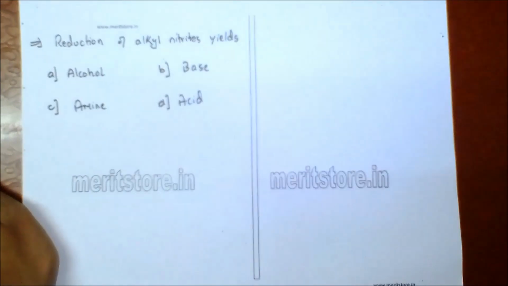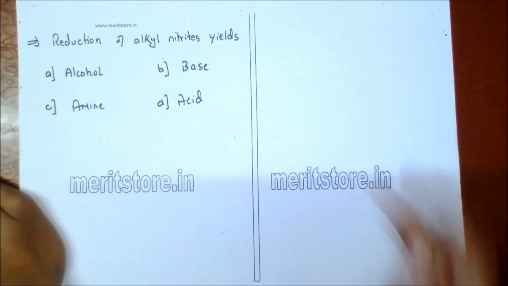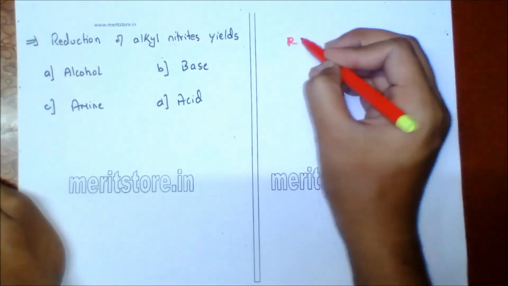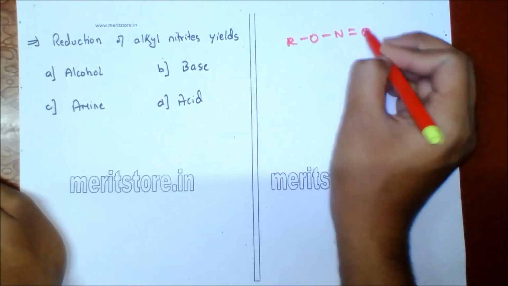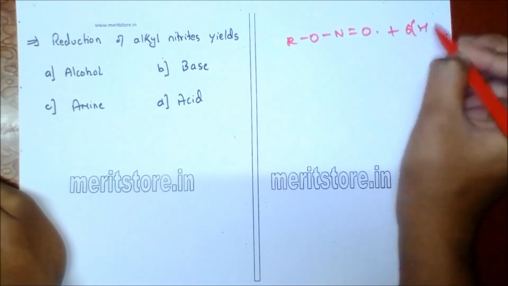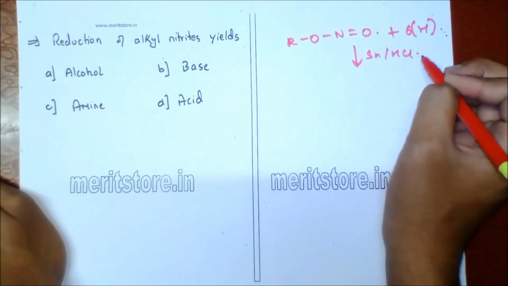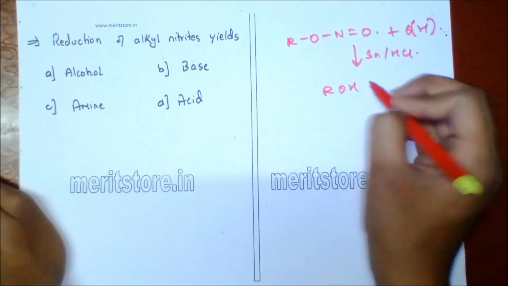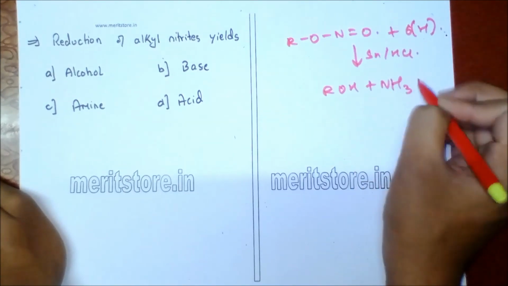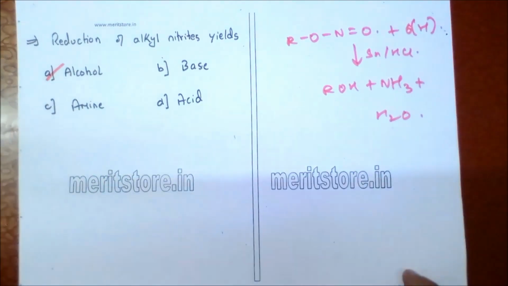The reaction of alkyl nitrile yields an alcohol, a base, amine or acid. So reaction of alkyl nitrile, that is RC triple bond N, with hydrogen in presence of Sn/HCl gives amine. So option A is the correct answer.